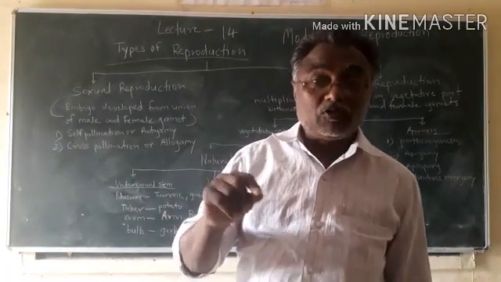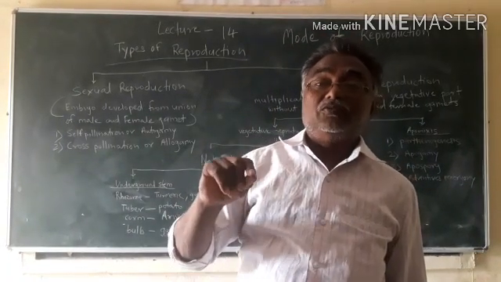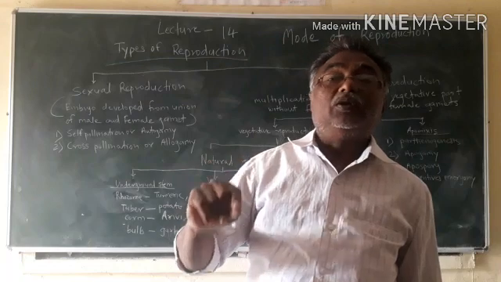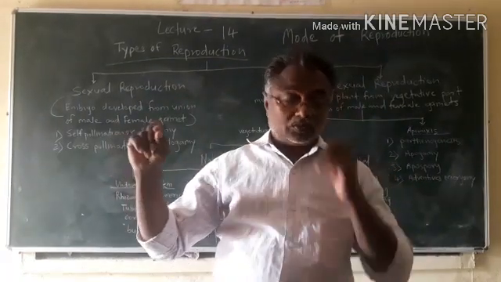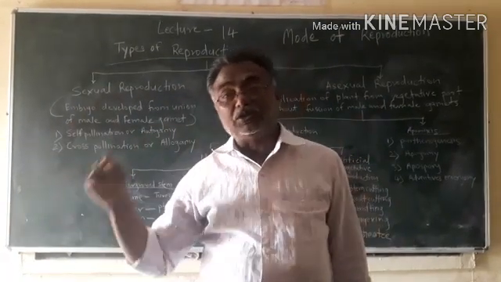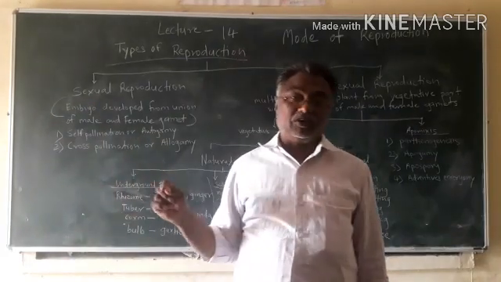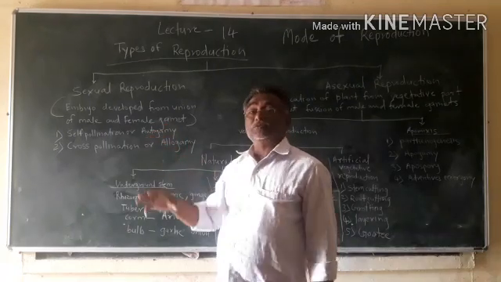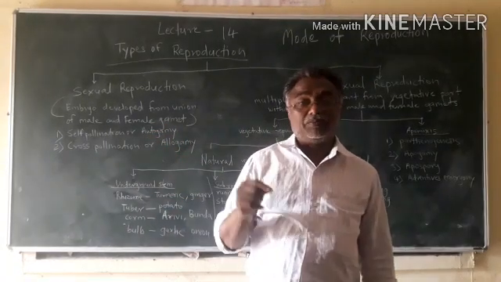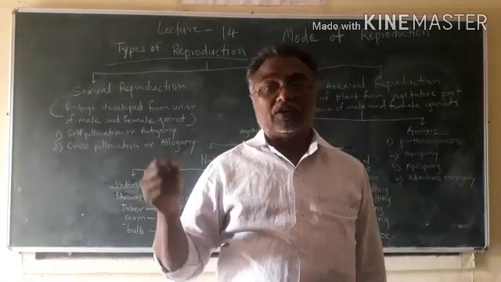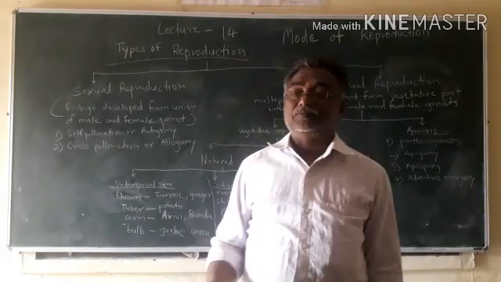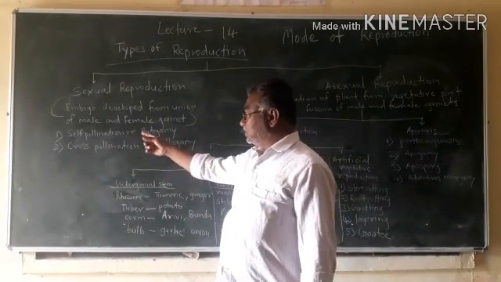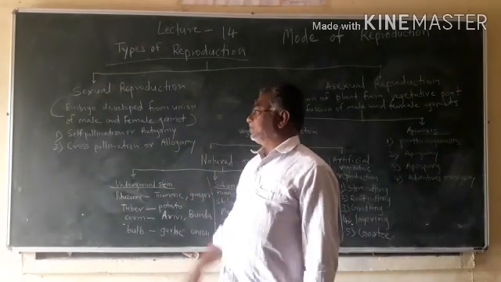Means pollen grain from one plant will not go and fall on the another plant's flower. So self-pollination means pollen grain of same plant fertilizes flower of same plant only. It is also called as autogamy.